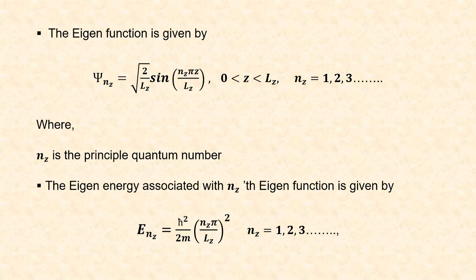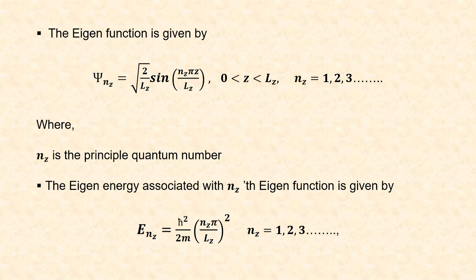The eigenfunction which describes the state of electron confinement is given by psi nz is equal to square root of 2 by Lz sine of nz pi z divided by Lz. Here z ranges from 0 to Lz, that is the thickness of the quantum well, and nz is the principal quantum number, and it can take values of 1, 2, 3, etc. up to infinite.